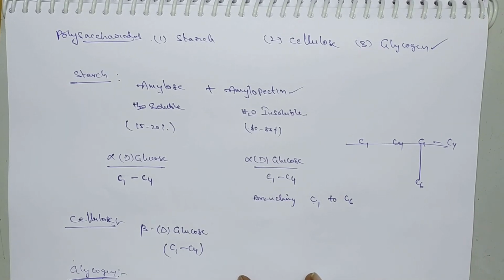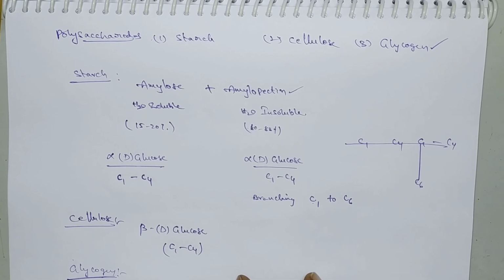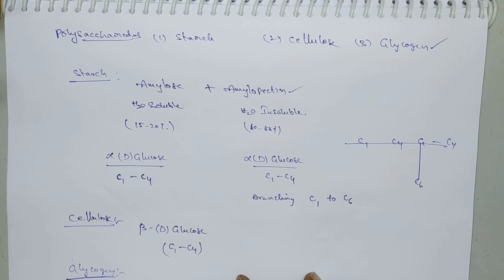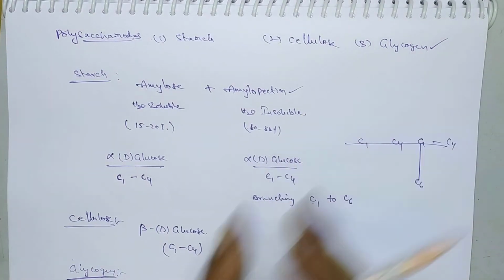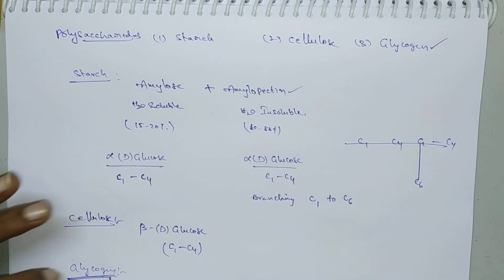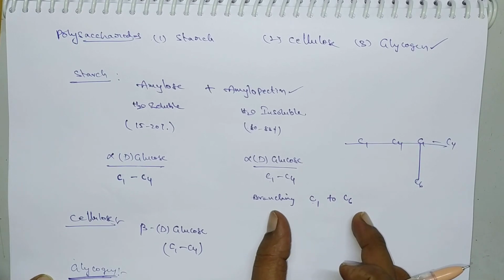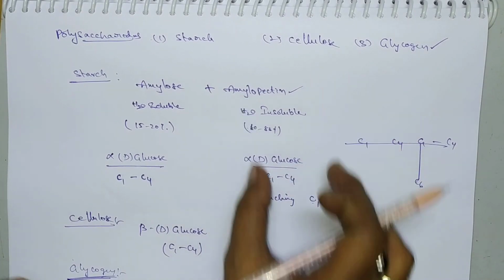Okay, so this glycogen is also present in some yeast and fungi. Some fungus or yeast, some molds are there. So in those molds also this glycogen is present. So here you have to remember glycogen also exists as a branching molecule. So it is just like amylopectin.